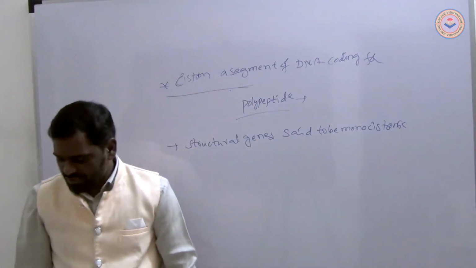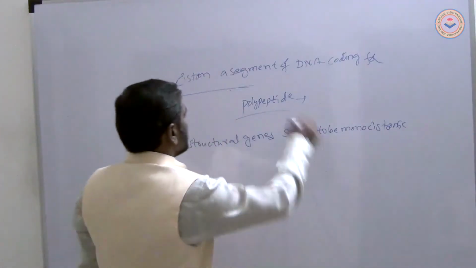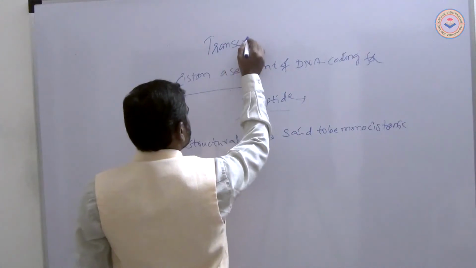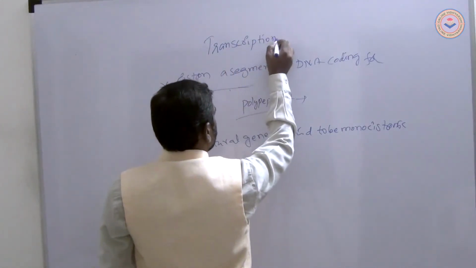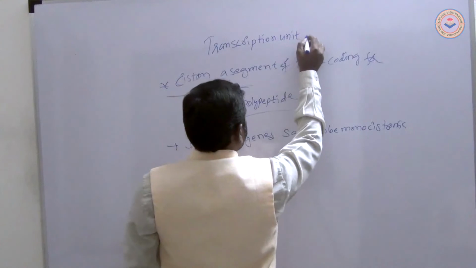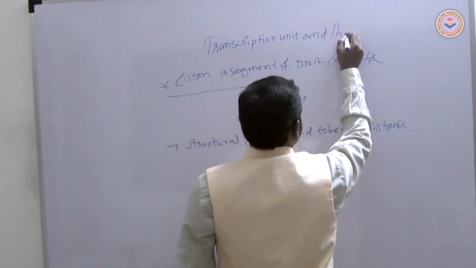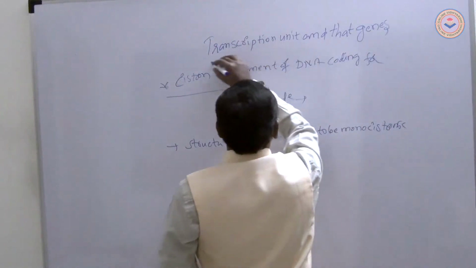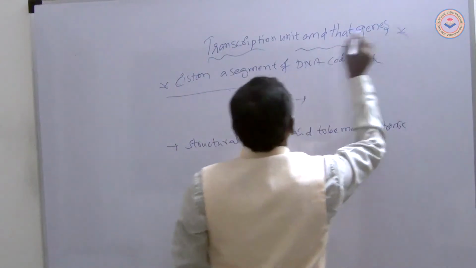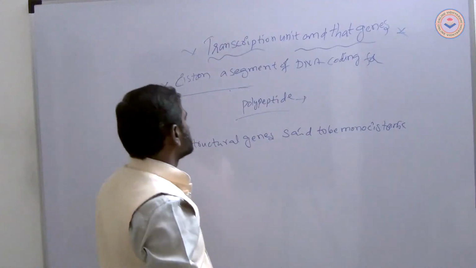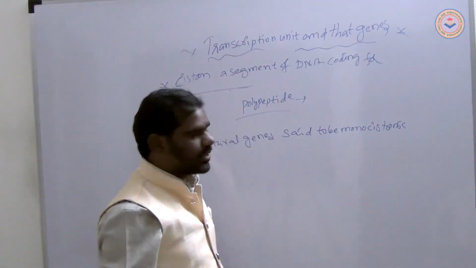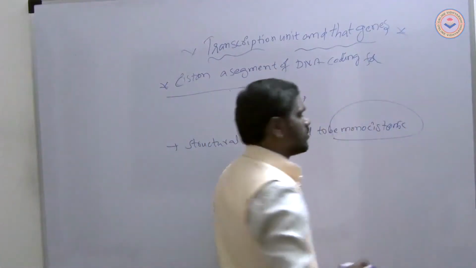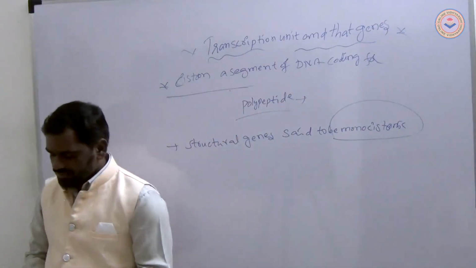Transcription unit and genes. Again, a cistron is a segment of DNA coding for a polypeptide, and structural genes are said to be monocistronic.